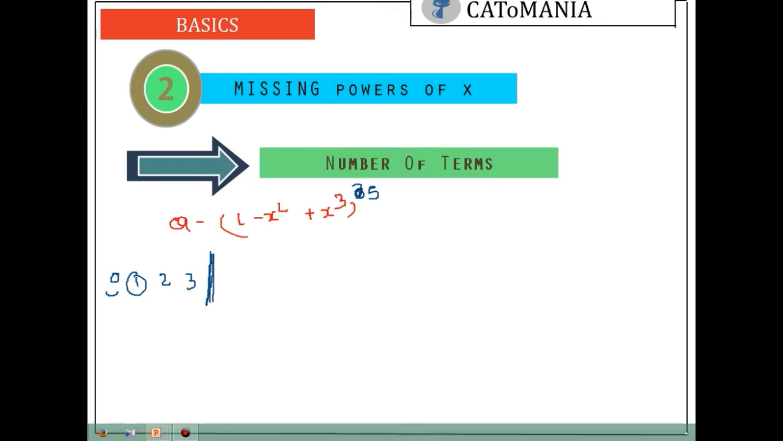These terms will come from only one bracket of this 1 minus x square plus x cube. These powers you can form from only one bracket of x, and for the next powers, that is 4, 5, 6, you will need other brackets. So you can form x to the power 4 by multiplying x square 2 times, right? Also possible, we can form x to the power 4 by multiplying x cube and x. We can form x to the power 6 by multiplying x cube into x cube, and in the next bracket.